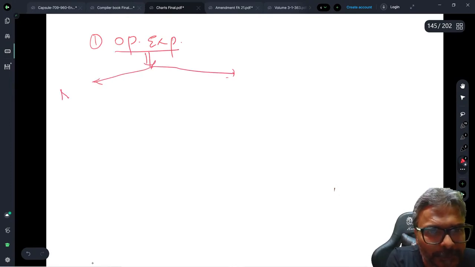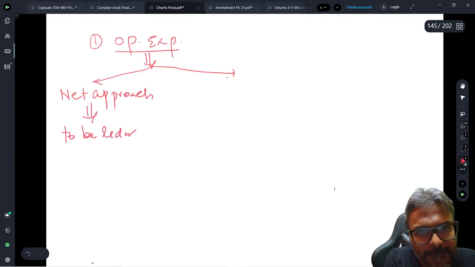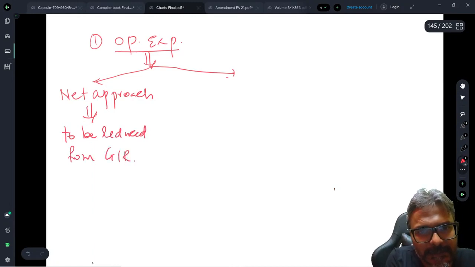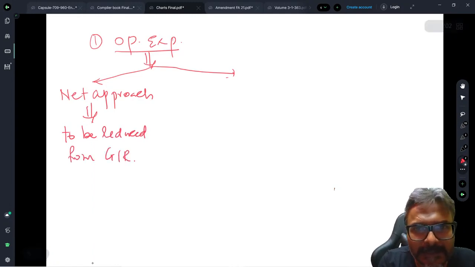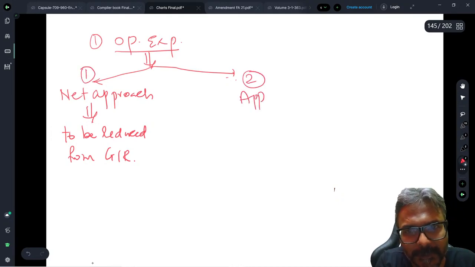You will do a net approach. Net approach, that is, what do you mean by net approach? That is to be reduced from gross receipt. And the second approach is the application of income, in which case it will be considered as an application of income.